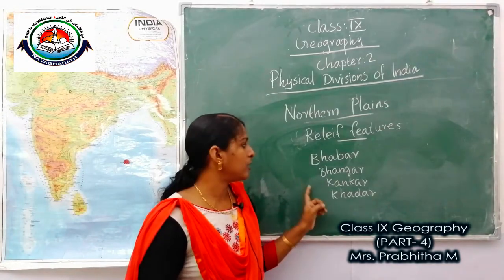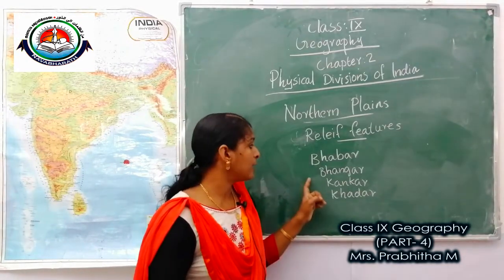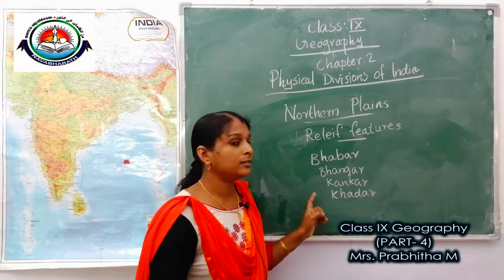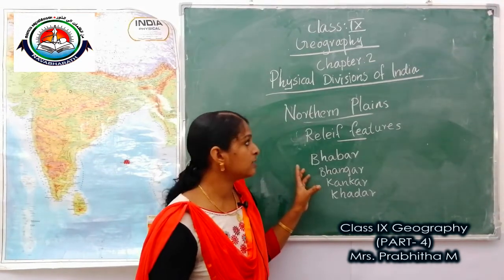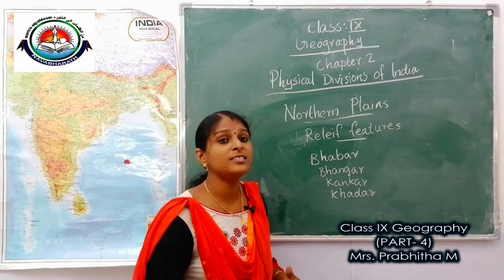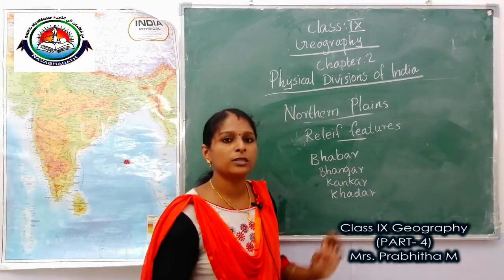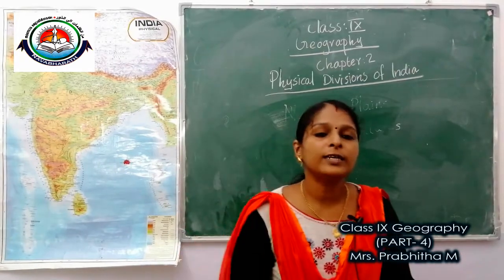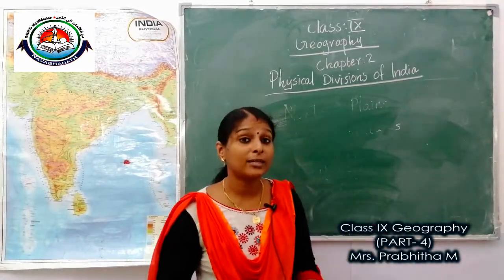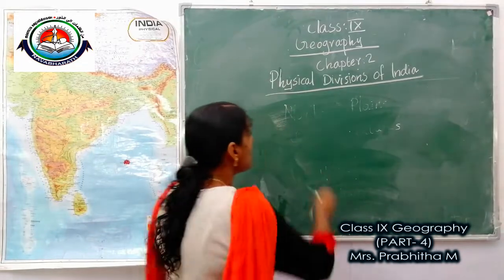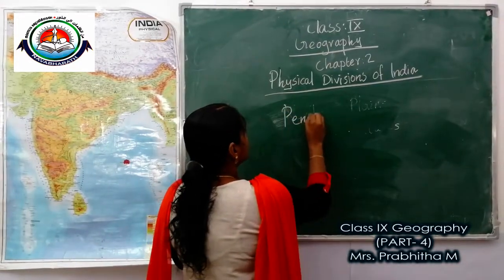So I think everybody understood these four: Bhabar, Bangar, Kankar and Khadar. These are the divisions of plains on the basis of their relief features. So I think everybody understood about northern plains. Next we can discuss the peninsular plateau. The next physical division is the peninsular plateau.